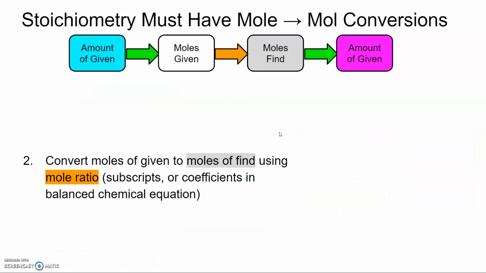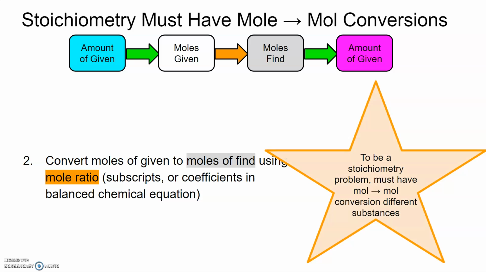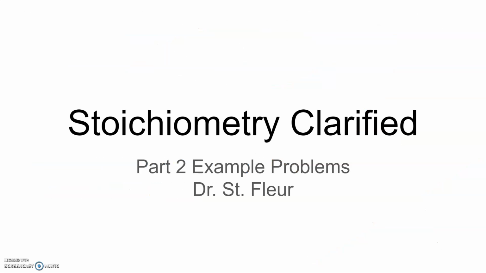Now, the last thing I want to mention is that your stoichiometry problem must have a mole-to-mole conversion. If it doesn't have a mole-to-mole conversion, it's not a stoichiometry problem. Remember that the only way you can convert from different substances is to go through moles, and that's what a stoichiometry problem is all about. So that central part, moles of given to moles of find, is what makes a problem a stoichiometry problem. If you don't have that part, it's just a mole conversion or mole map problem.